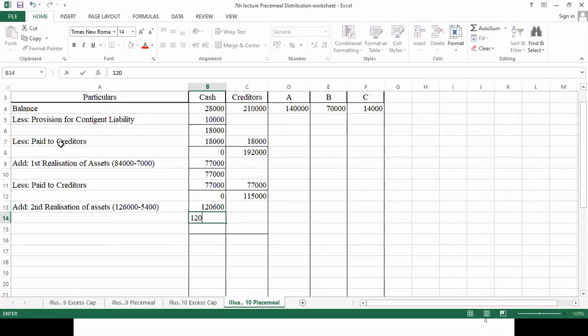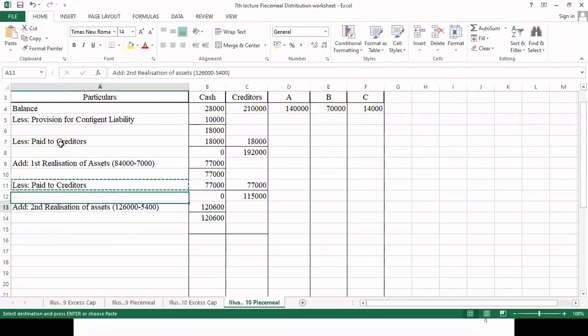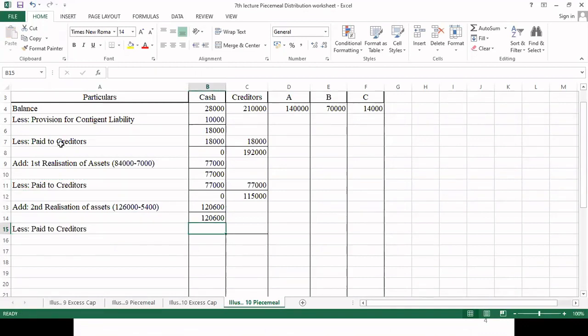So this much cash is available with us, and now we will pay the creditor whatever amount is left. We have a sufficient balance. 1,15,000 we are paying. So ultimately we have paid off the complete creditor. We don't have any balance to pay off, and our balance of cash is 5,600.